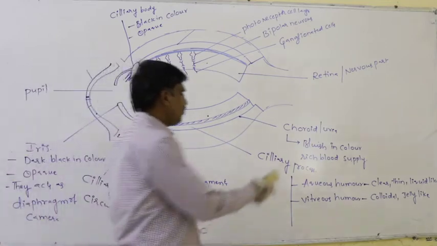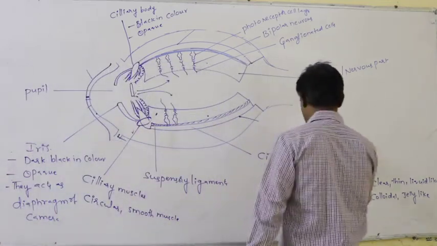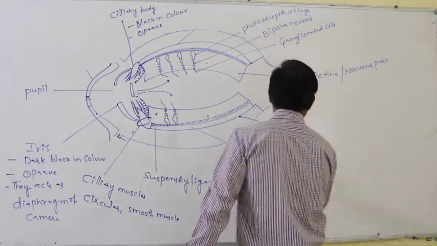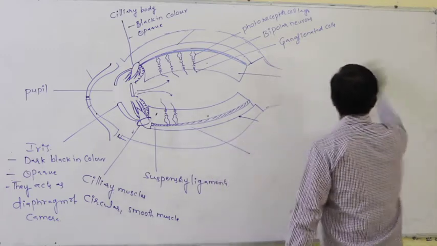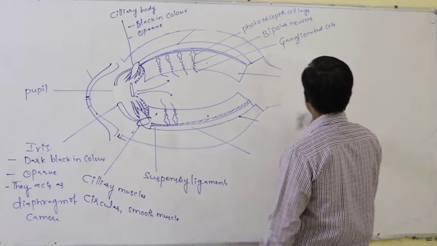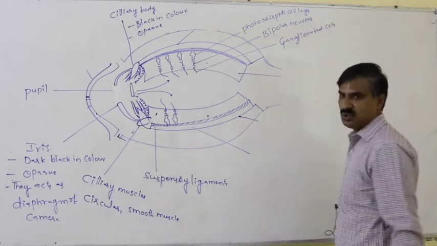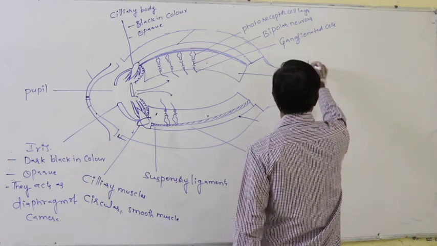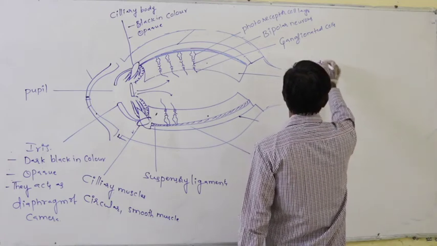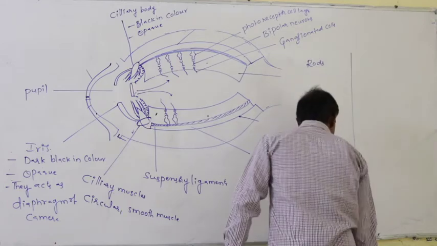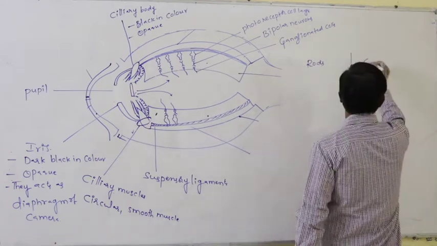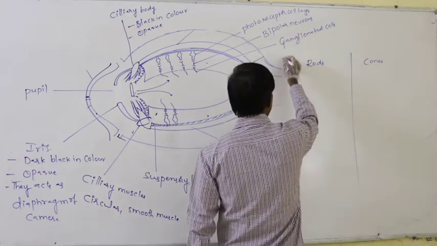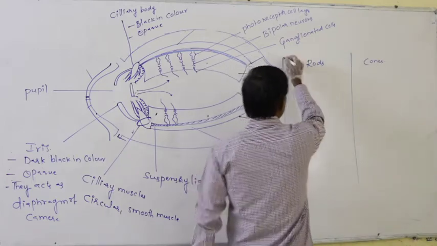Again, when we observe the photoreceptor cells, photoreceptor cells are principally categorized into two types. What are they? One is the rods. The second type of cells are the cones. Here you have to remember the differences between these two.